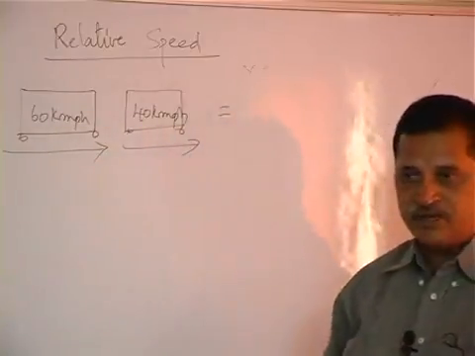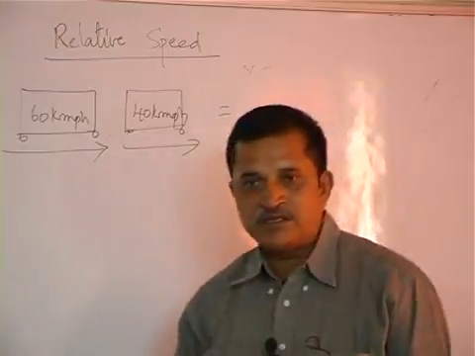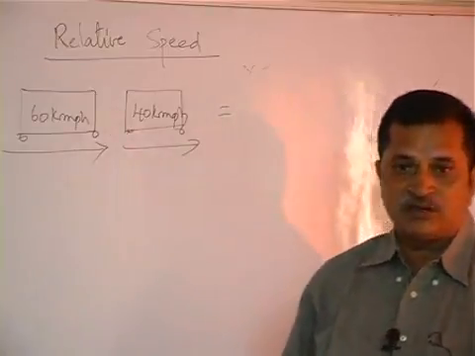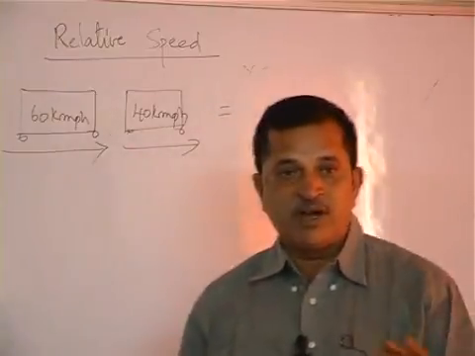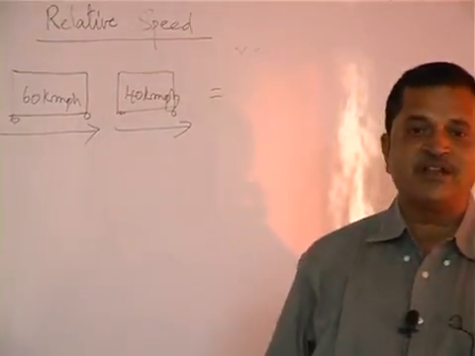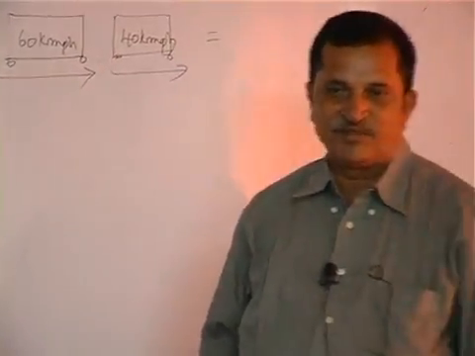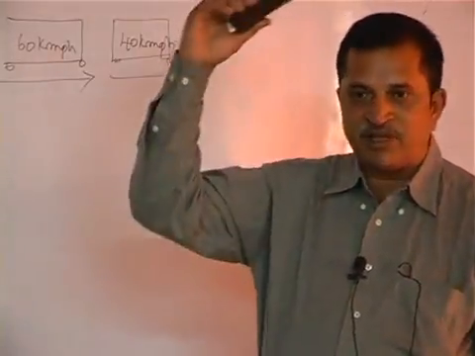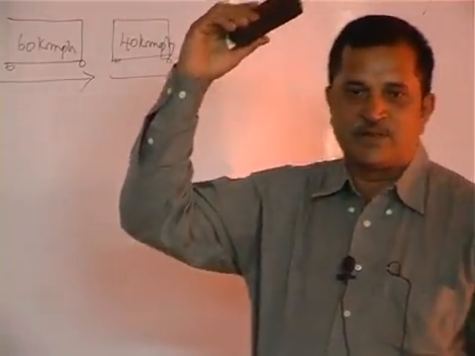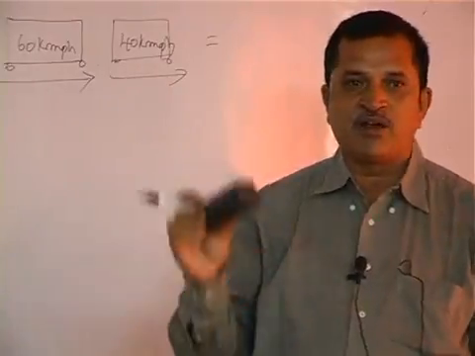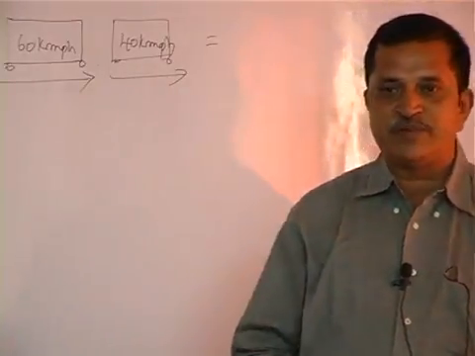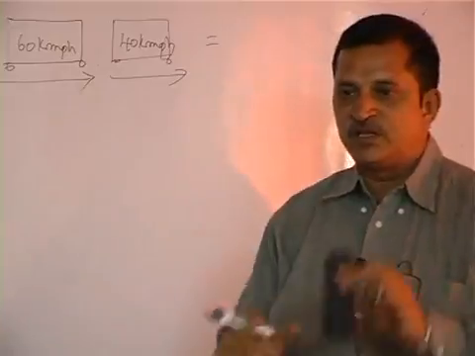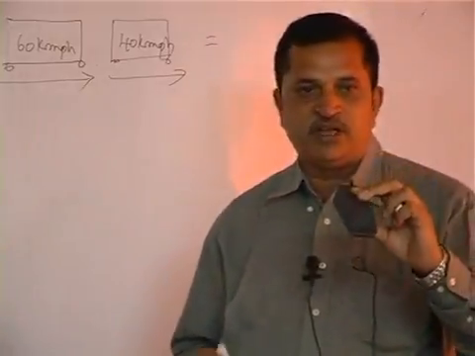Relative speed means what is the speed that works out when one train is crossing the other train. So relative speed means don't calculate from the railway station. While crossing each other, what is the speed that works out? This train is already moving with 40.